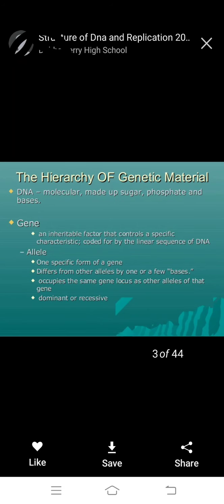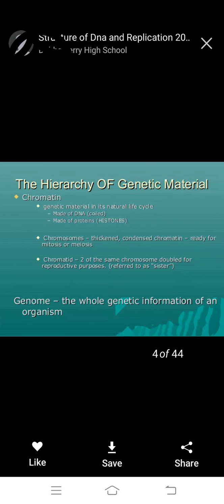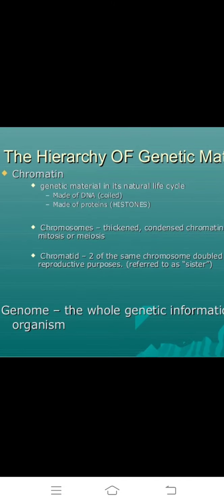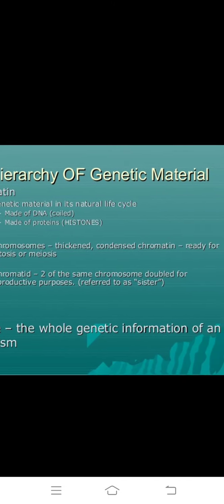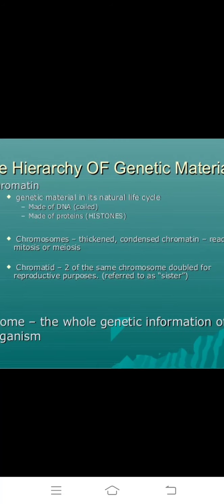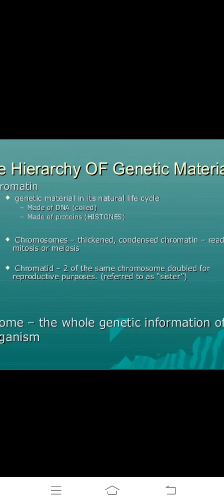And another important bit to observe: what is the difference between chromosome and chromatin? Chromosome is ready for mitosis and meiosis. Okay, ready for mitosis, meiosis.